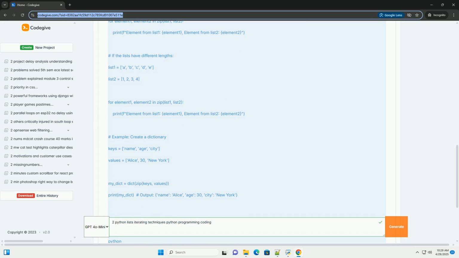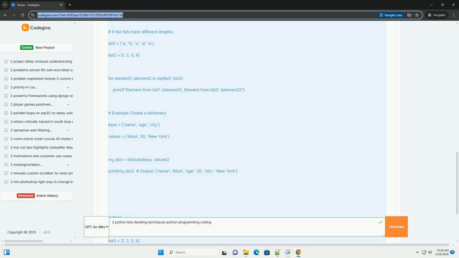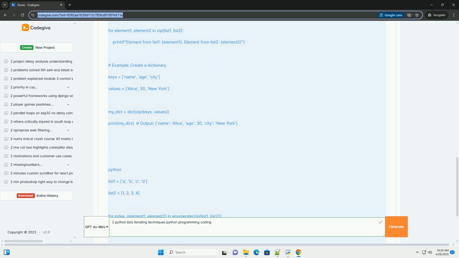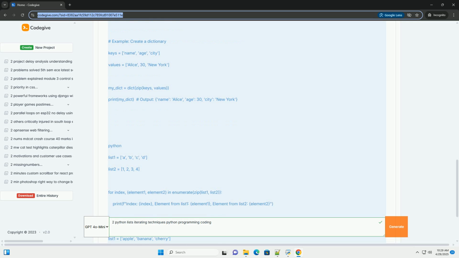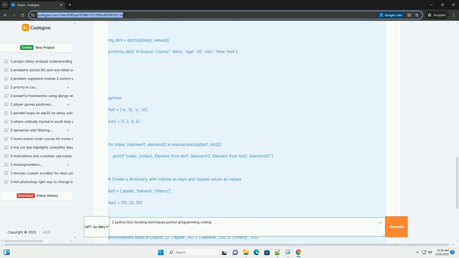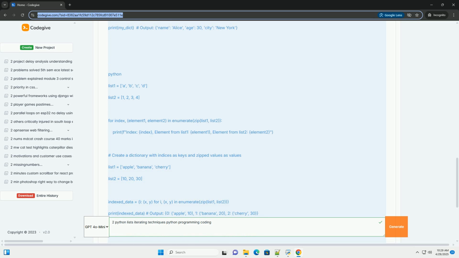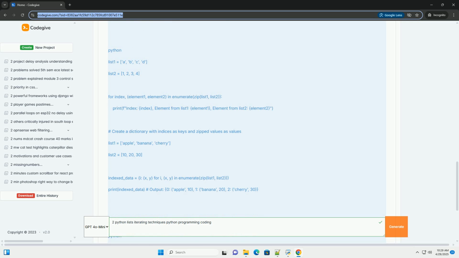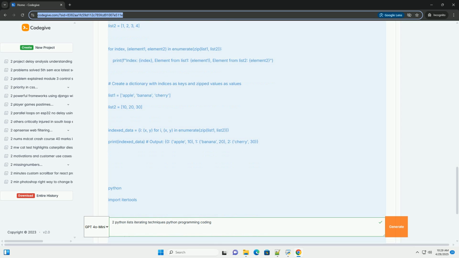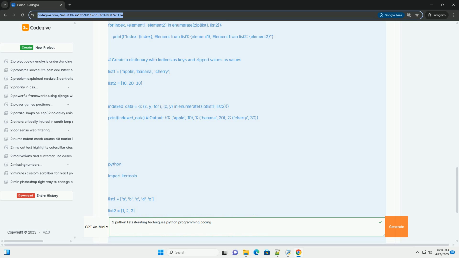Parallel processing: you have related data in two lists, and you need to process them together to achieve a specific outcome. Data alignment: you want to create a combined data structure, for example a dictionary, based on the elements in two lists. Validation: you need to verify that the contents of two lists match or conform to certain criteria.